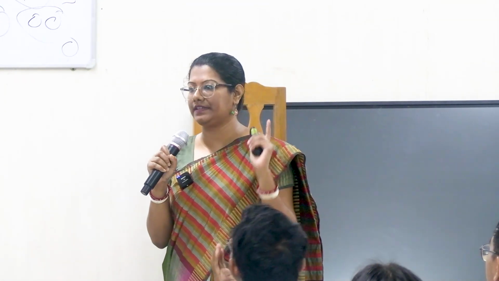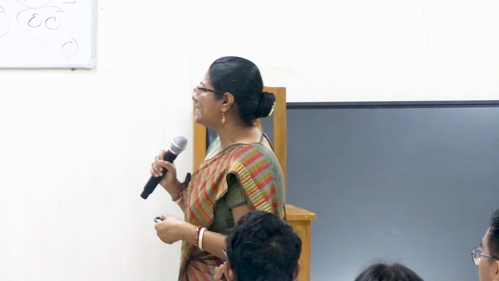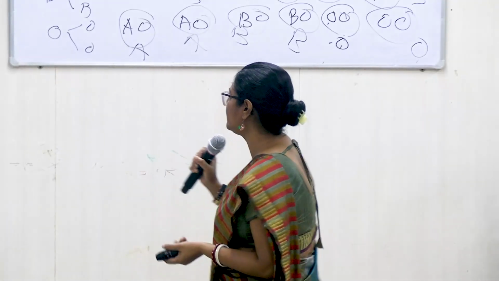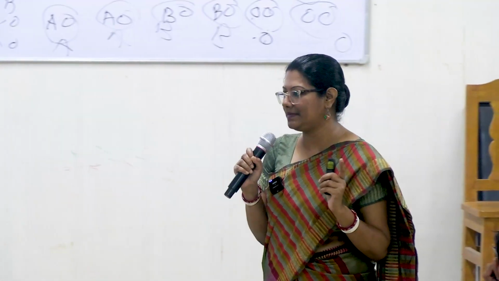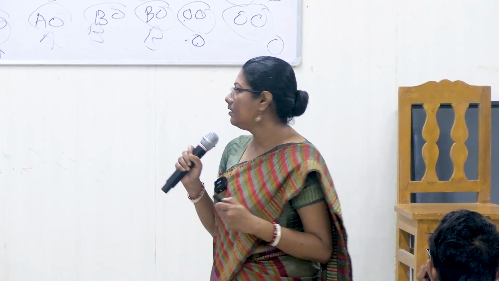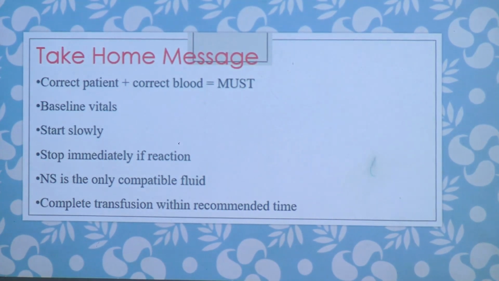So the take home message for this is that the correct patient should be given the correct blood. Not giving blood is better than giving wrong blood. Baseline vitals should be monitored before the transfusion process, halfway through the transfusion, and at the end of the transfusion. In the first few minutes, 10 minutes or so, the drop rate should be very, very slow. Stop immediately if we see any reaction. Call for help later, but first you stop the transfusion.